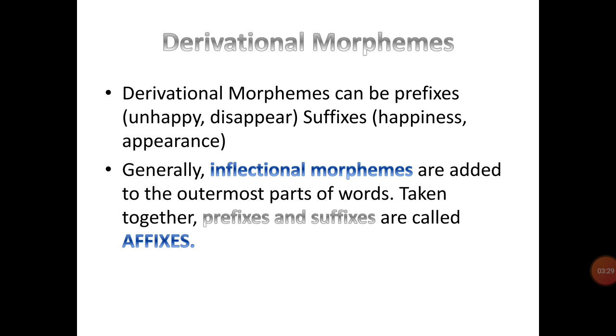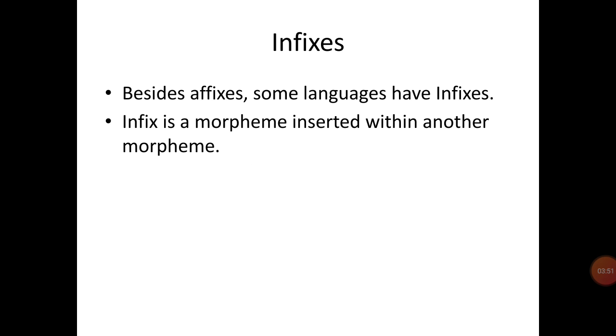Derivational morphemes. Derivational morphemes can be prefixes: unhappy, disappear; or suffixes: happiness, appearance. Generally, inflectional morphemes are added to the outermost parts of the words taken together. Prefixes and suffixes are called affixes. Infixes. Besides affixes, some languages have infixes. An infix is a morpheme inserted within another morpheme.